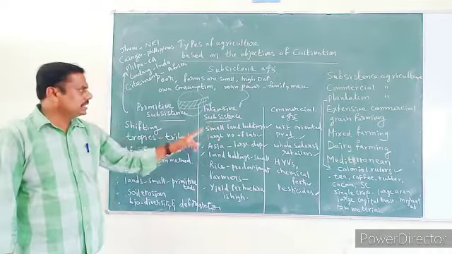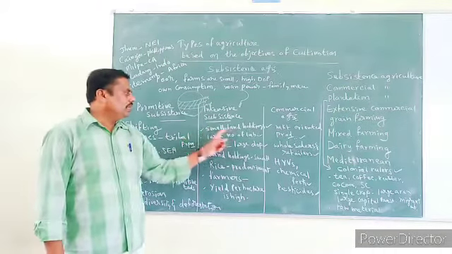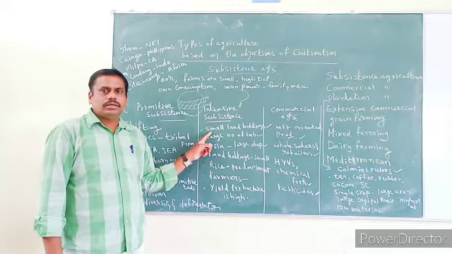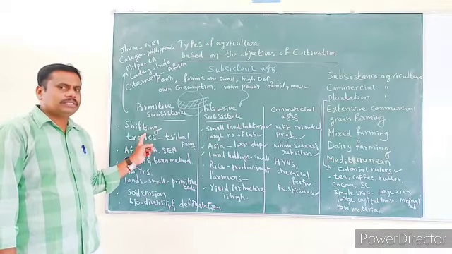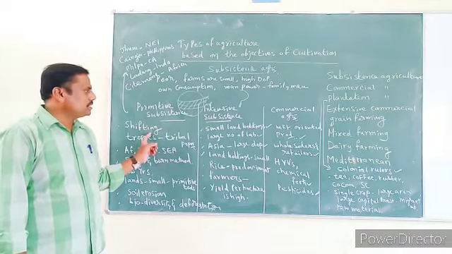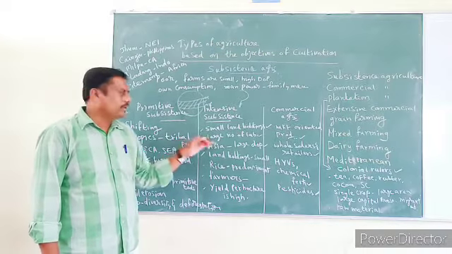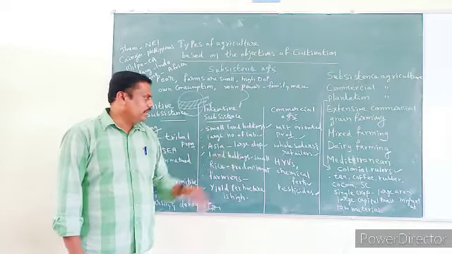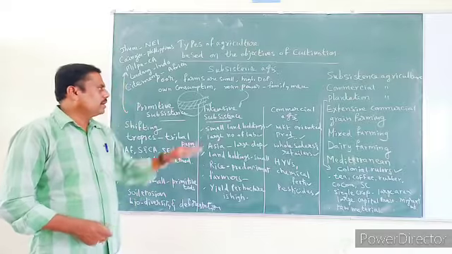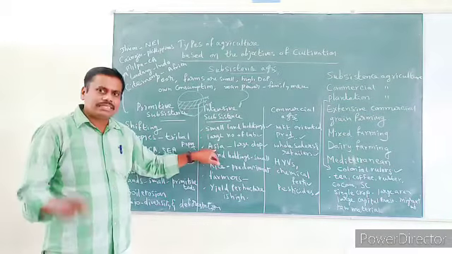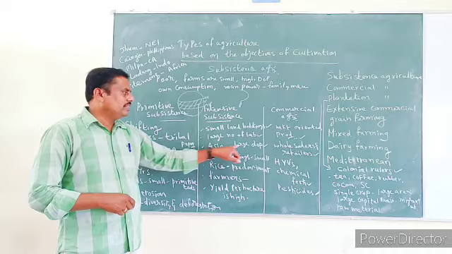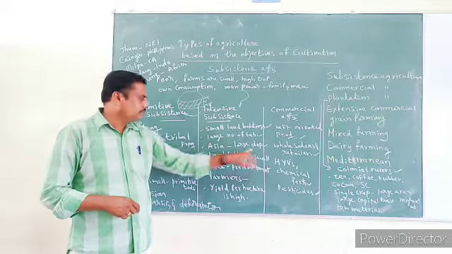In intensive subsistence agriculture, the land holdings are very small. As in primitive subsistence agriculture, they use more labor. Here also a large number of laborers are used, and this type of agriculture is practiced particularly in Asia, where there is a large density of population.